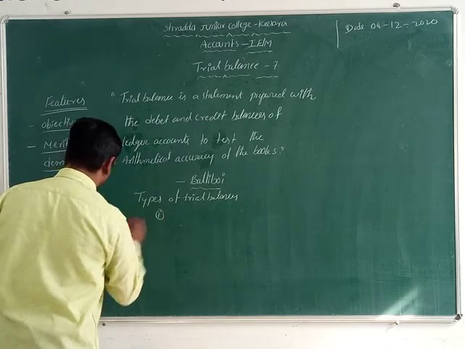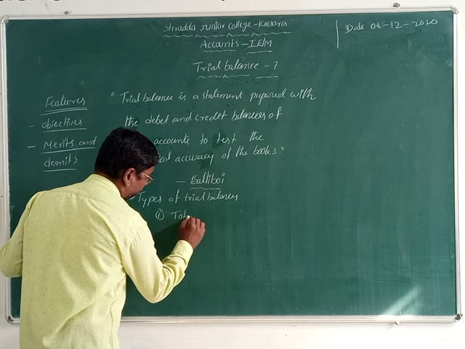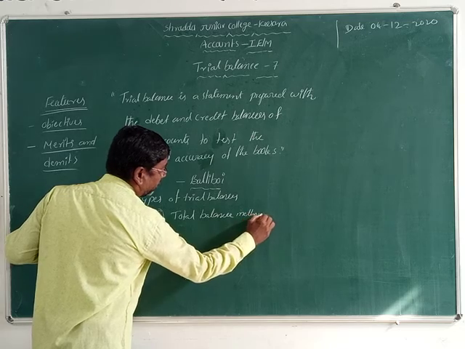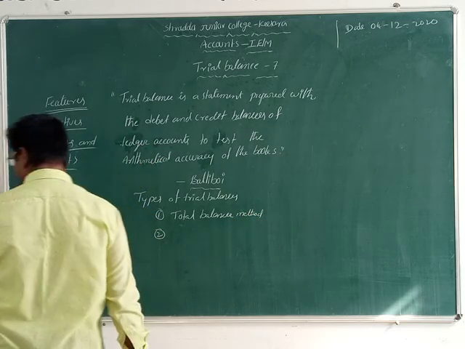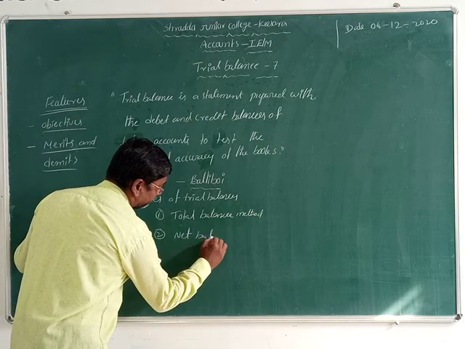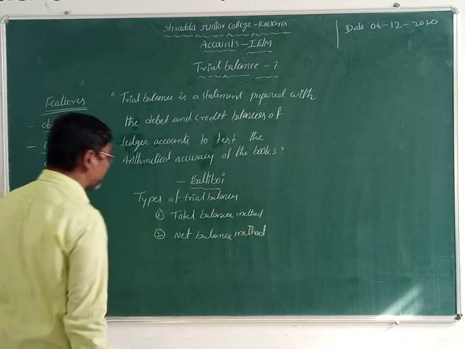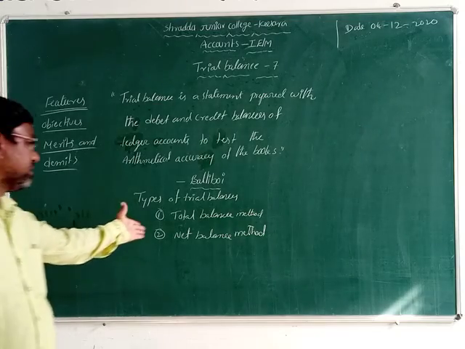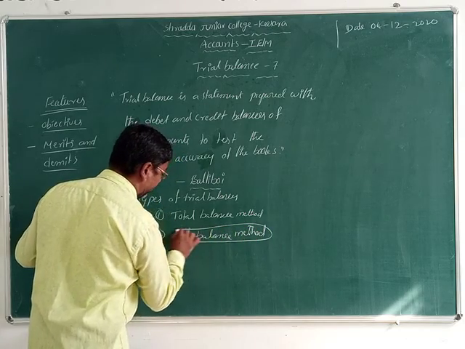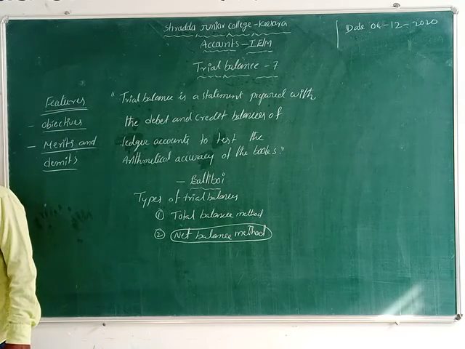So first one is the total balance method. Now second one is the net balance method. First one is a total balance method and second one is a net balance method. So nowadays we are using the net balance method only. We are not using the total balance method. Okay now, so let us see what is the total balance method here.